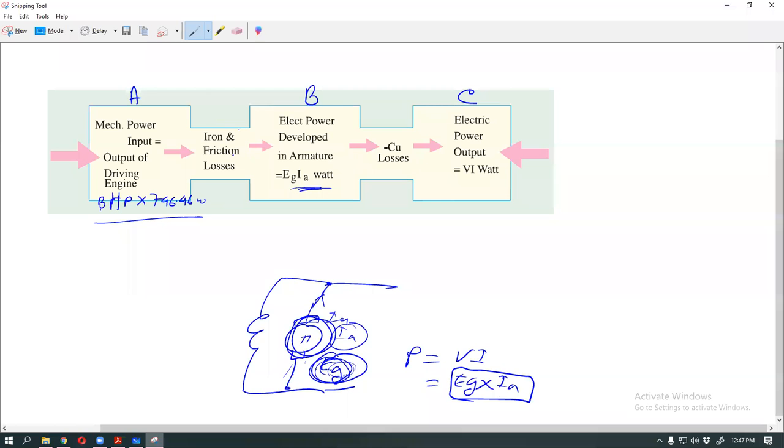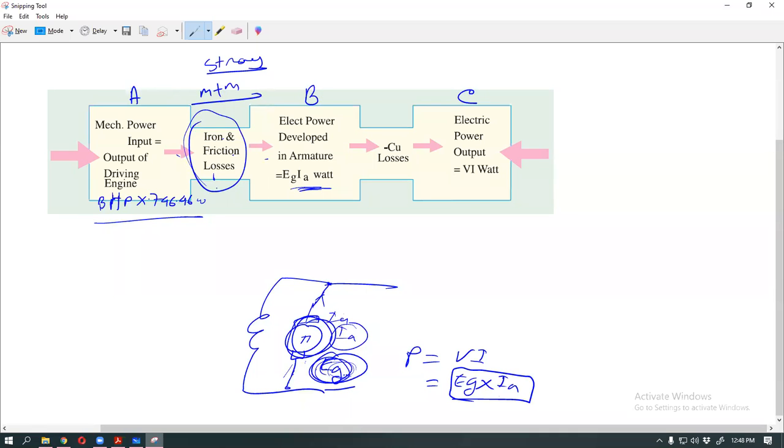These two losses, iron and friction, are also called stray loss. So from the mechanical power to the electrical power developed in armature, the two losses, iron and friction loss, are called stray loss.